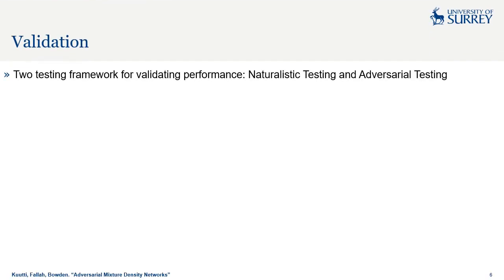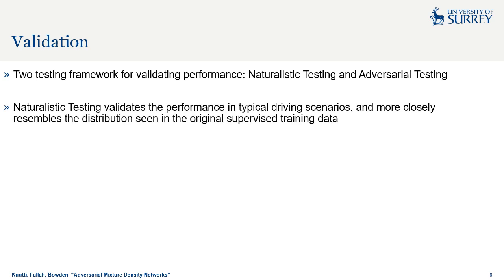We utilize two different testing frameworks, which are naturalistic testing and adversarial testing. Naturalistic testing validates the control policy's performance in scenarios similar to those seen during training, and tests the driving performance in typical driving scenarios. For each control policy, we test the system for 10 hours of driving in the IPG CarMaker simulator, broken down into 5-minute episodes.